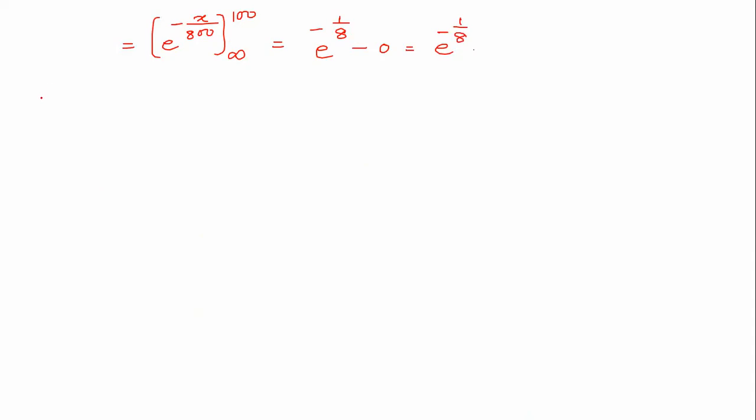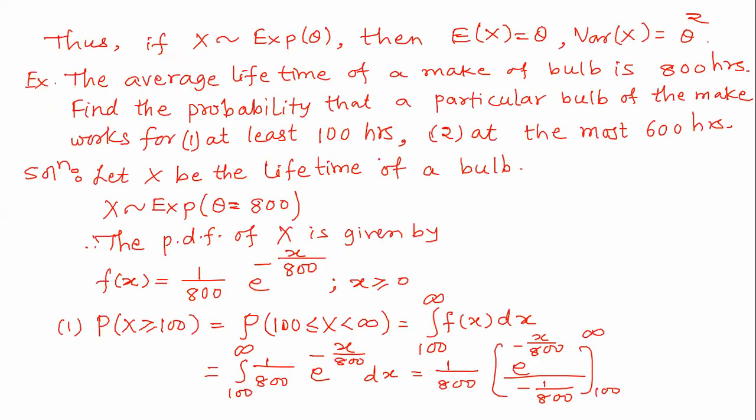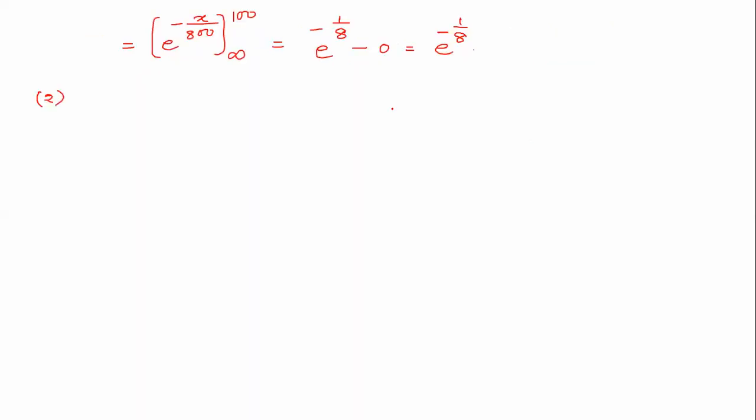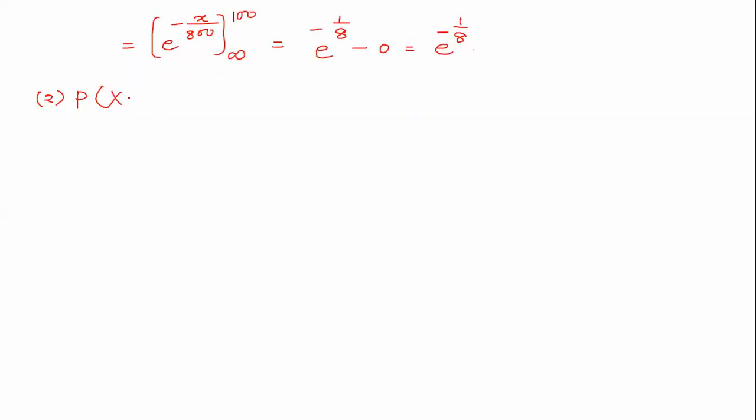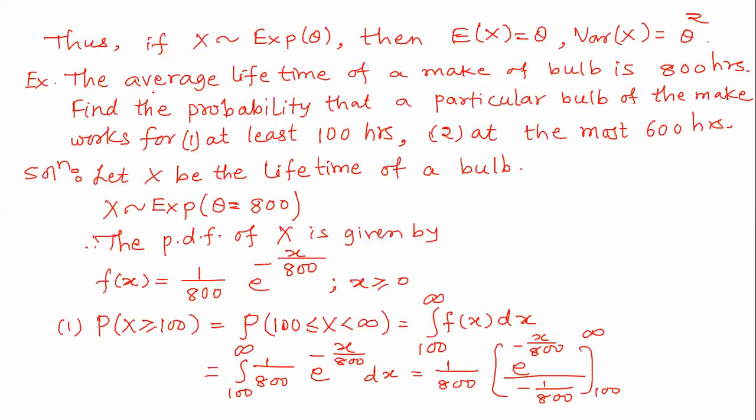Okay. And the second part was: find the probability that a particular bulb will last for at the most 600 hours. So probability that x is, at the most, what do you think? X less than or equal to 600.